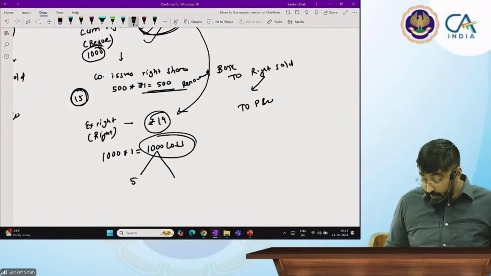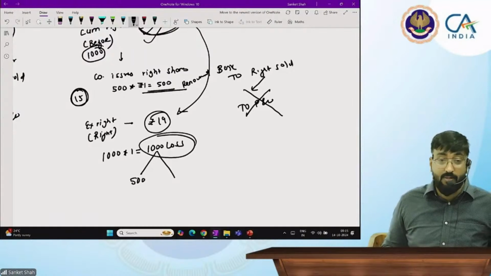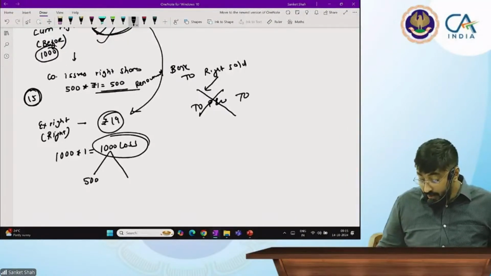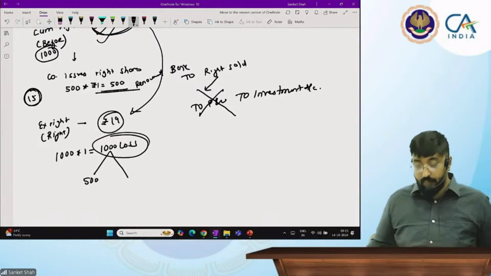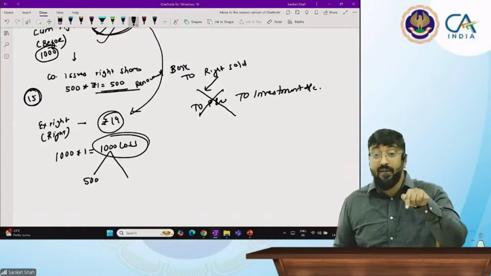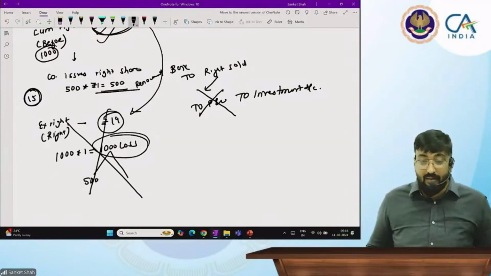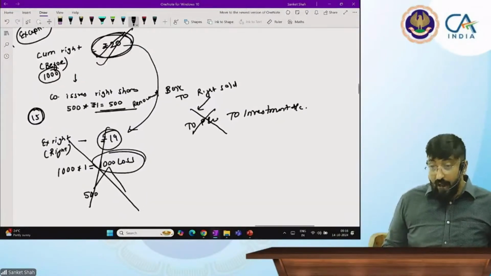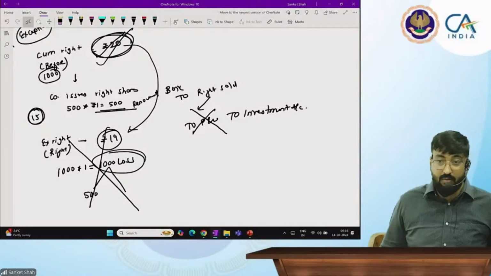So this amount I won't transfer to profit and loss account, but I will transfer it to investment account. Why? Because price is getting down. I will reduce right sold by transferring it to investment account.